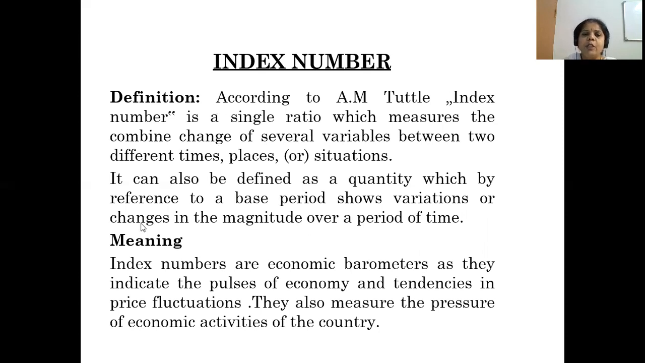Okay, students. So according to Tuttle, index number is a ratio which measures the combined change of several variables. See, several variables means more than 2 or 3 variables, between two different times, means present year as well as previous years, as well as places or situations. So based on this, they are going to study the index number.